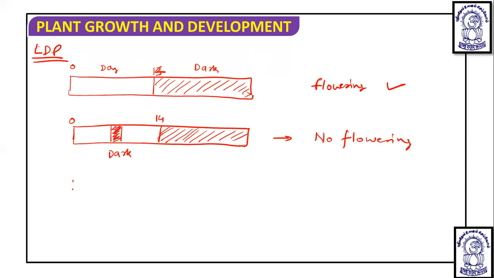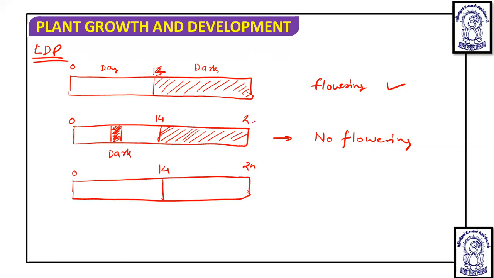If there are 14 hours of light period, and in 24 hours the rest is a dark period, and if the dark period is broken by light, it means the light period is going to be increased.